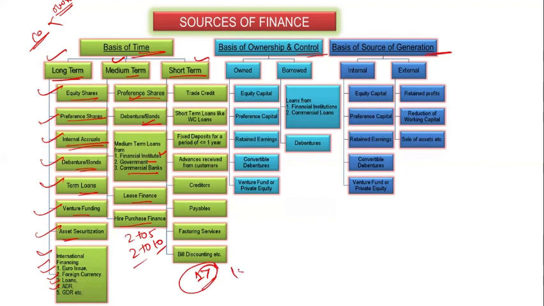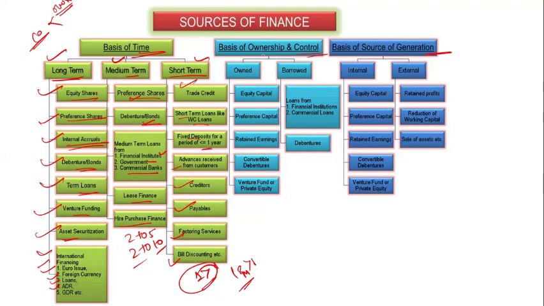Either you can say less than 18 months, so this is short term. Now trade credit, that is a creditor, or a short term loan like a WC loan, fixed deposit of less than 1 year, and the advance received from the customer, creditors, payables, factoring services, bill discounting. So these are the items you have categorized as short term on the basis of timing.